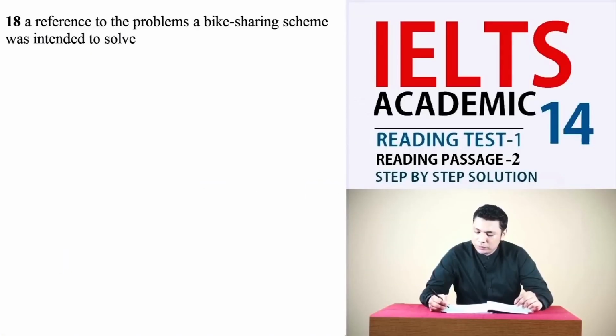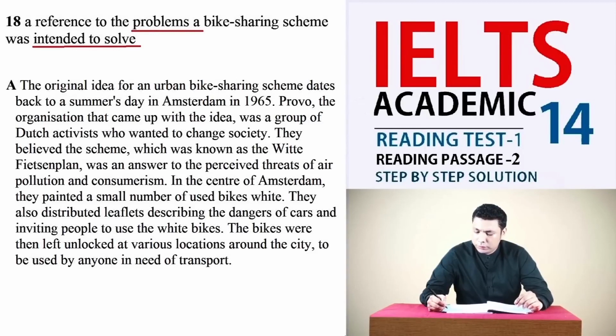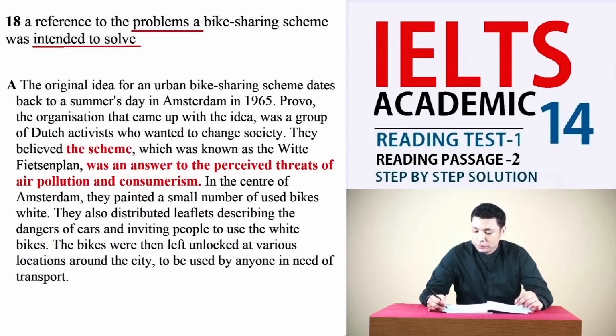A reference to the problems a bike sharing scheme was intended to solve. Keywords here are problems and intent to solve. From the 3rd and 4th lines of the paragraph M, the writer reveals the scheme was an answer to the perceived threats of air pollution and consumerism, which means that the intention of bike sharing scheme is to solve the problems of air pollution and consumerism. And we find the references to this in the paragraph M. So the answer is M.